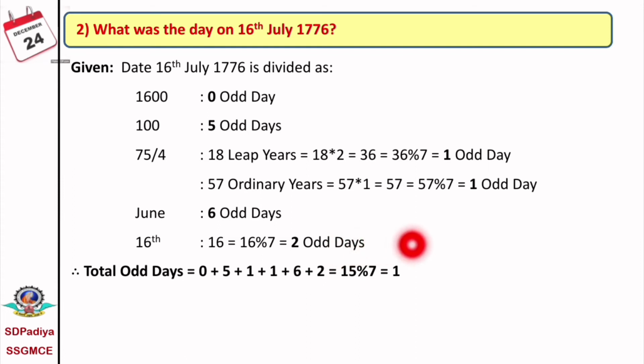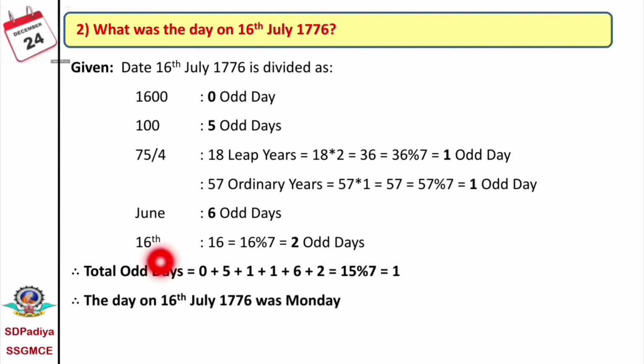We know the relation between the odd days and the days of a week. The 0 means Sunday, and the 1, the week always starts from Monday. That means 1 means Monday. Therefore here we can say that the day on the 16th July 1776 was Monday.